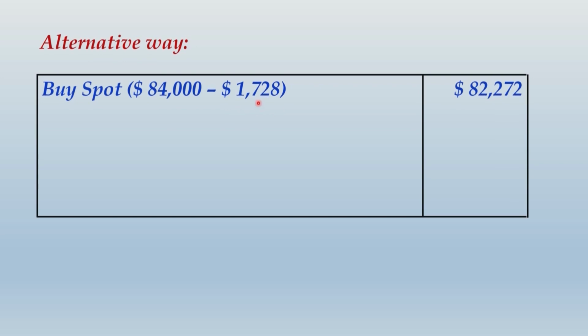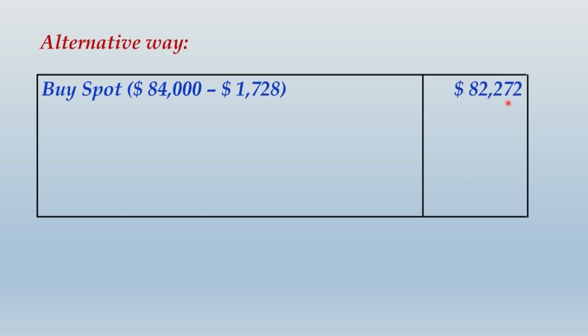That means when this amount comes as an inward remittance, your burden to buy $84,000 gets reduced by this amount of gain, and now you have to buy only the remaining amount, that is $82,272. So we will not convert this amount into rupees and then again buy $84,000. We would eventually buy only this much.